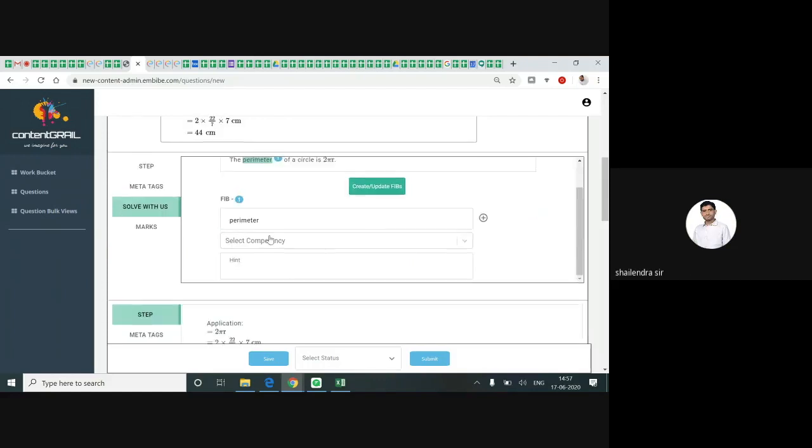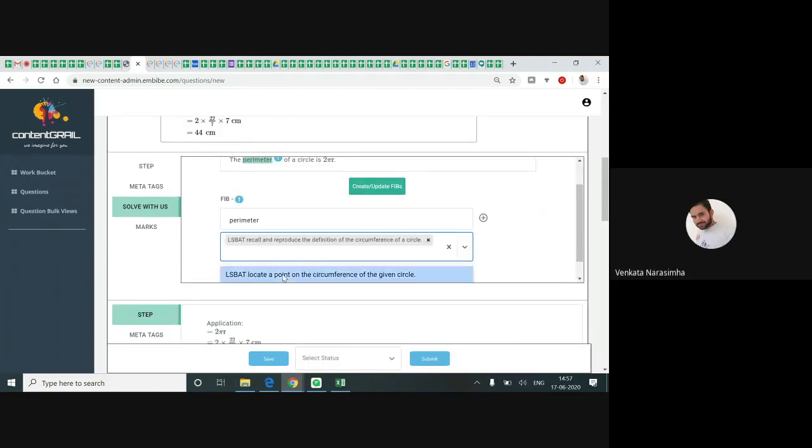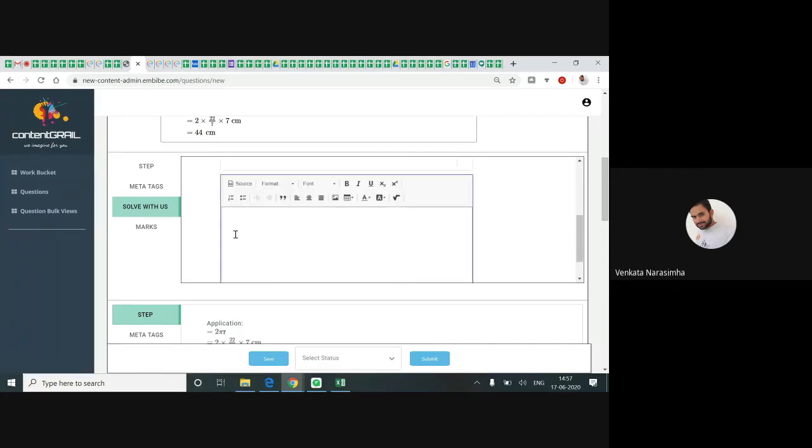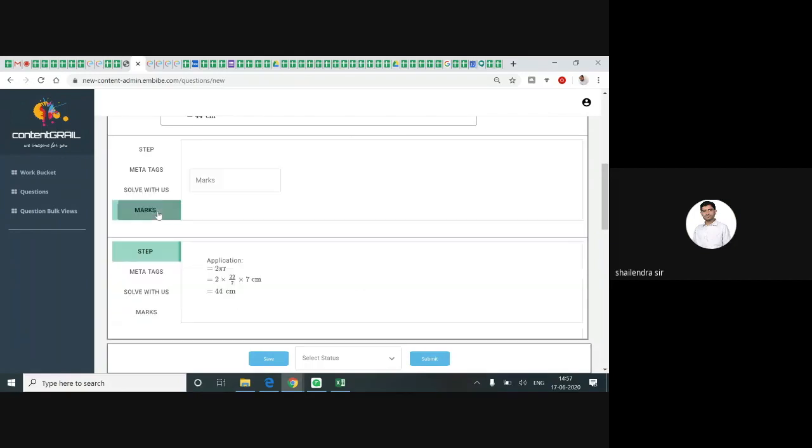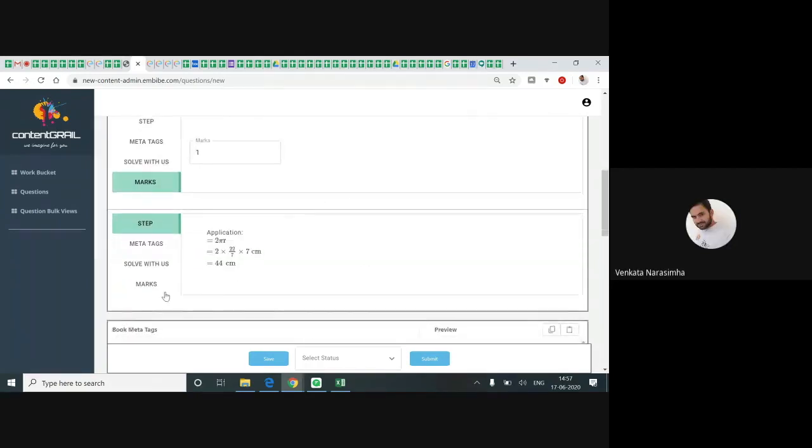Now competency. In competency, you can tag what relevant competencies it requires. Then you need to write a hint. Perimeter is nothing but the outer boundary length of a shape or any object. The hint should guide to this perimeter. And marks. This is a 2 marks question, so I'll put 1 mark for step 1 and 1 mark for step 2.